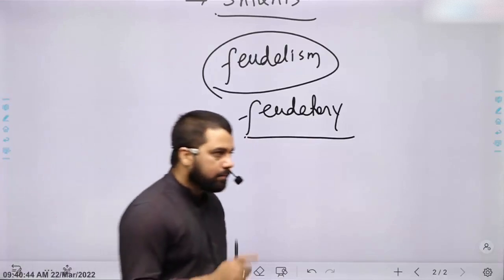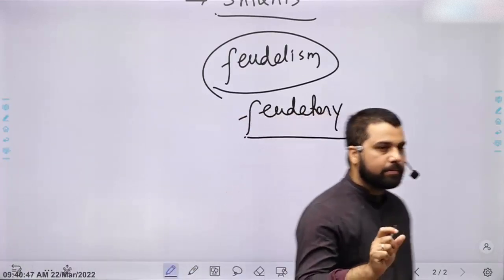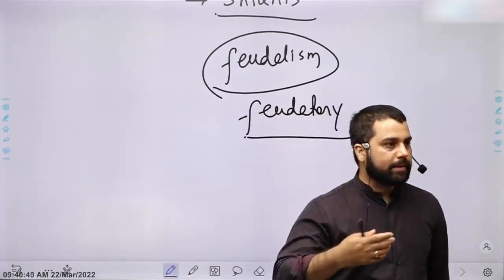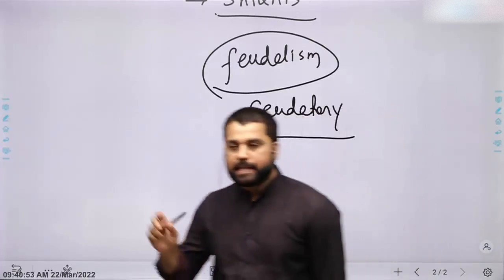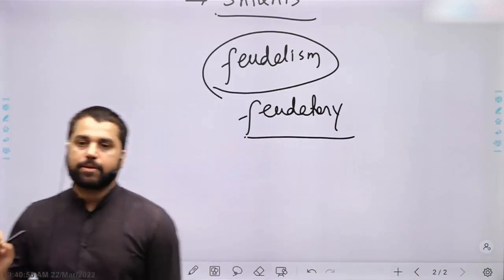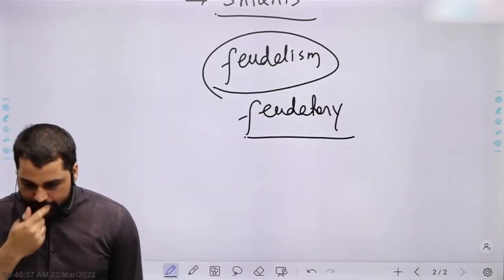So, feudalism as a system was introduced. I will repeat, not a well-developed feudal system, but yes, definitely we do find some elements of feudalism during Gupta administration. Right, the next bullet point.